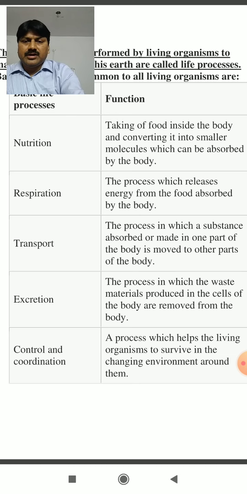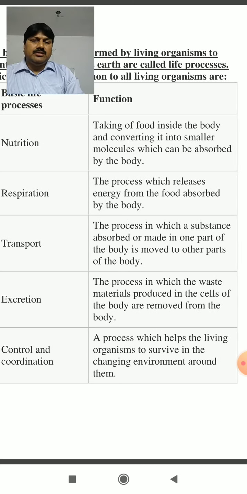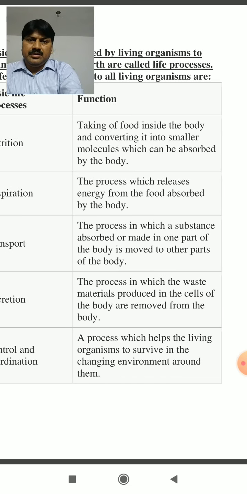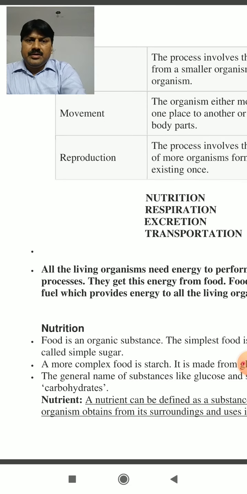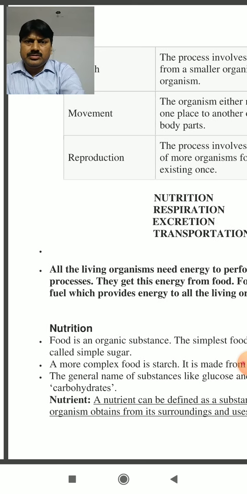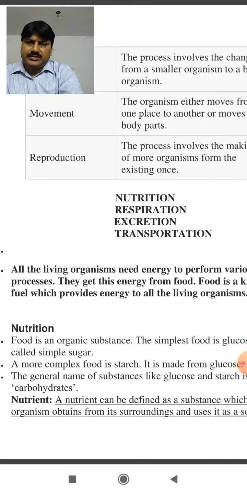Similarly, what is control and coordination? The main function of control and coordination is the process by which the living organism survives in a changing environment and controls its body accordingly. Other life processes are growth, movement and reproduction.